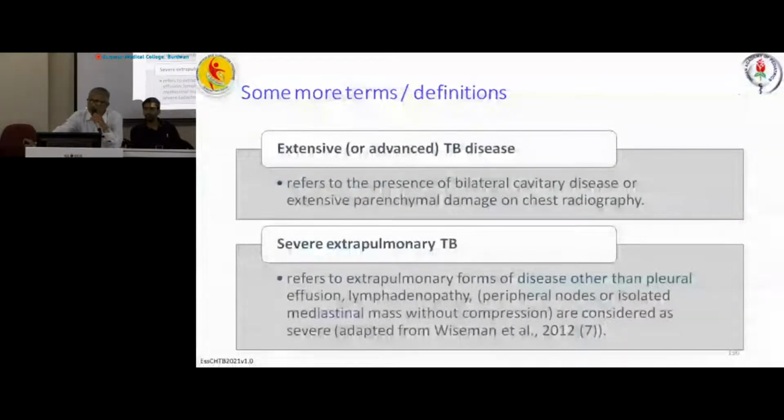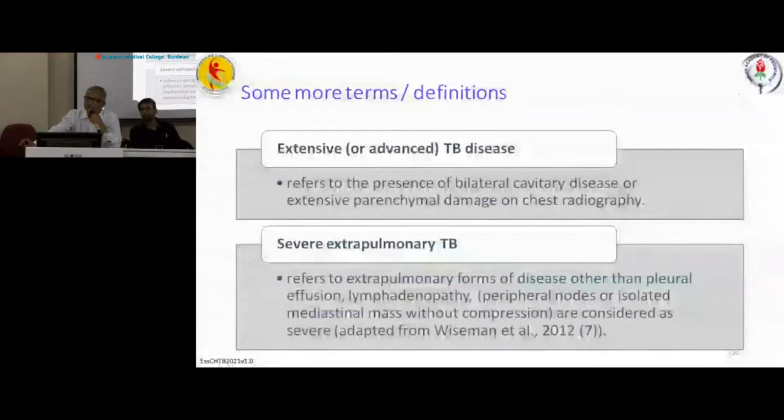Another term is severe extrapulmonary TB. Most cases of extrapulmonary TB are severe, except mild pleural effusion, because most cases of mild pleural effusion are due to some allergic phenomenon, and isolated solitary lymph nodes.